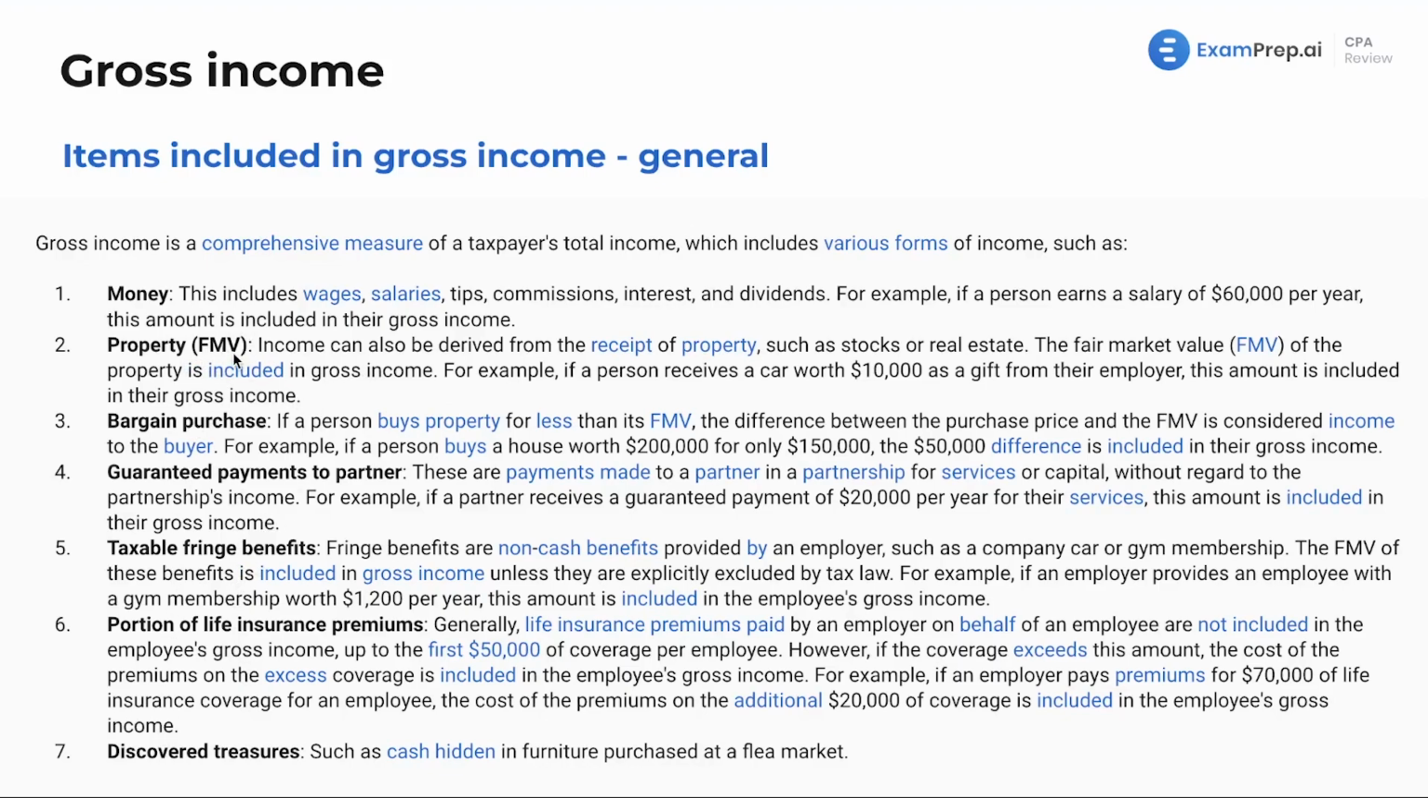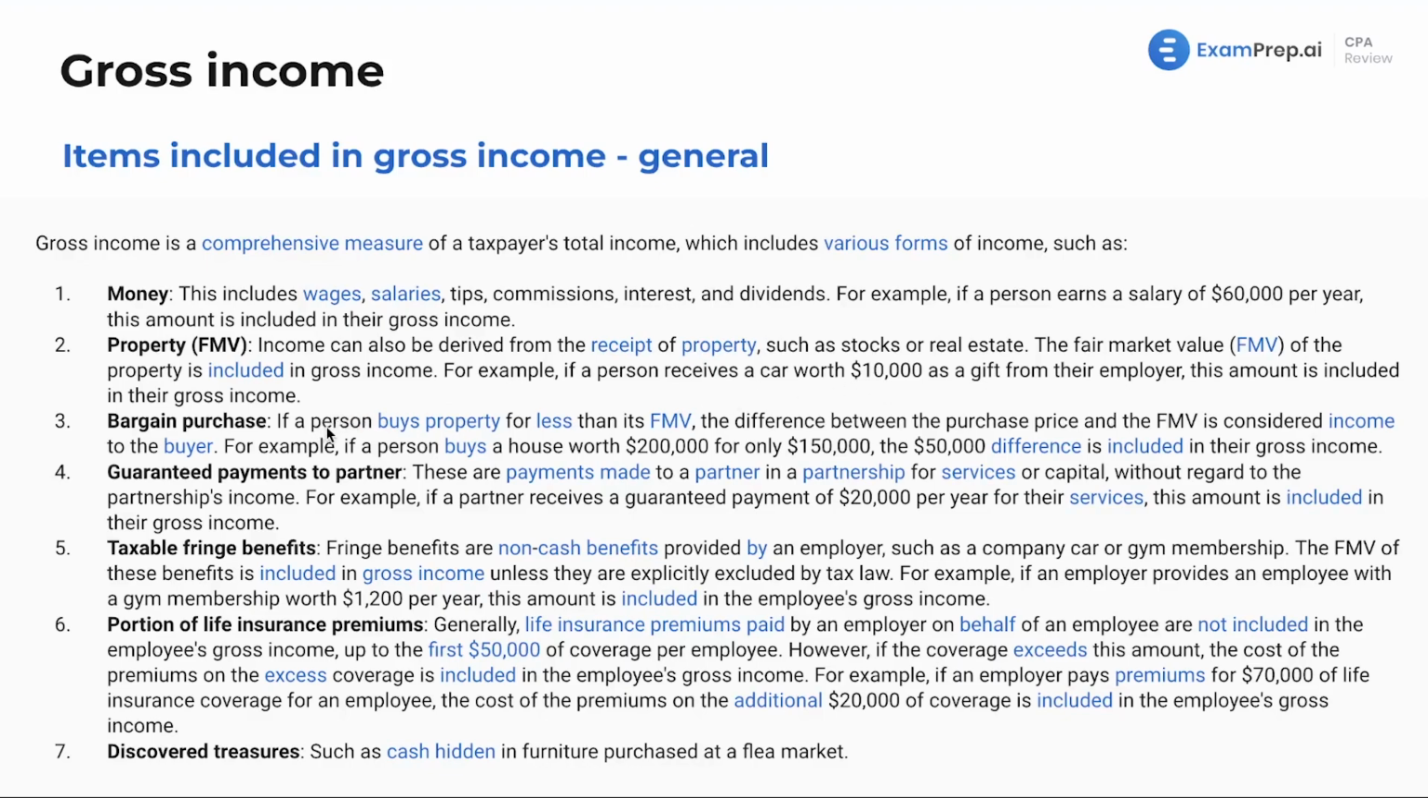Property, we're going to use the fair market value for that. Income can also be derived from the receipt of property, such as stocks or real estate. So the fair market value is going to be used. For example, if you receive a car worth $10,000 as a gift from your employer, that's basically the IRS saying, hey, you might as well have gotten a $10,000 bonus from the employer. So you're going to be taxed on that $10,000 car.